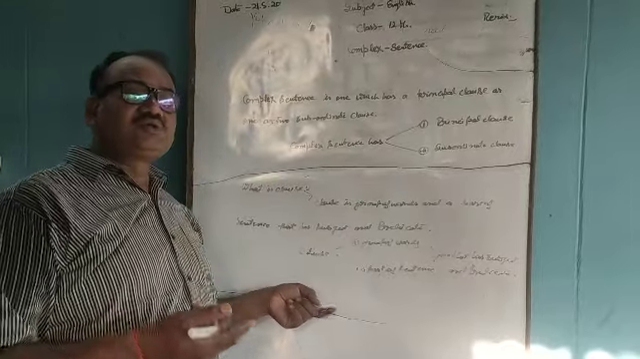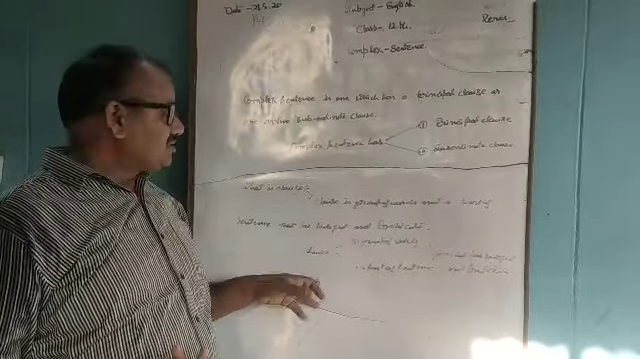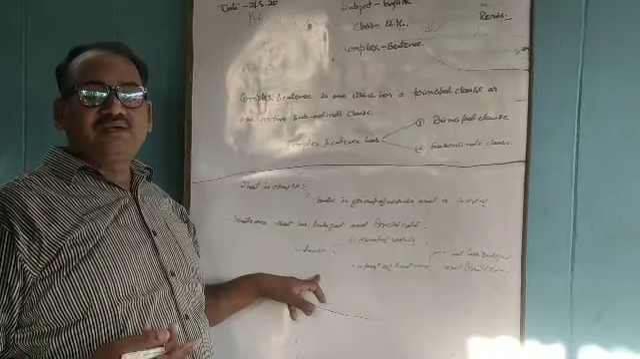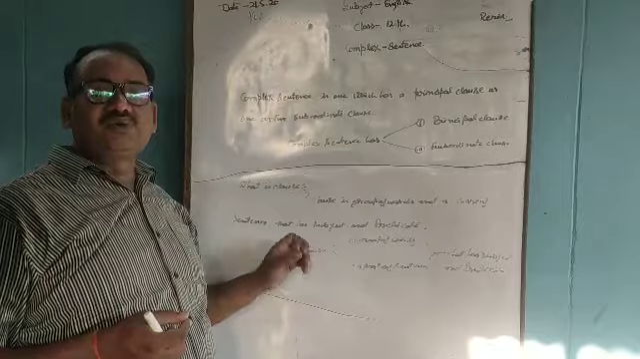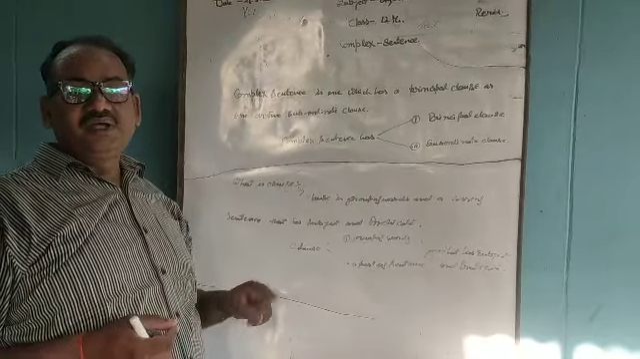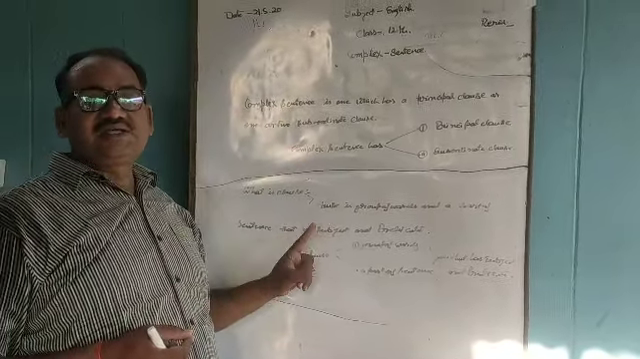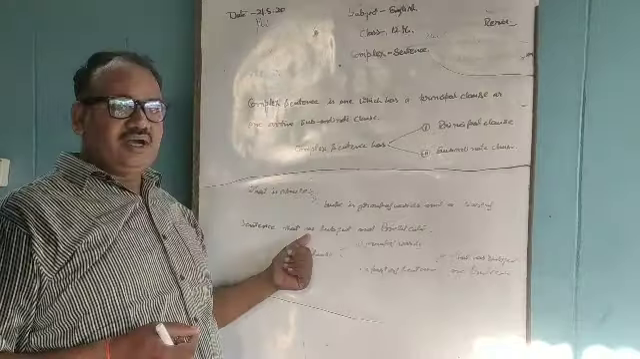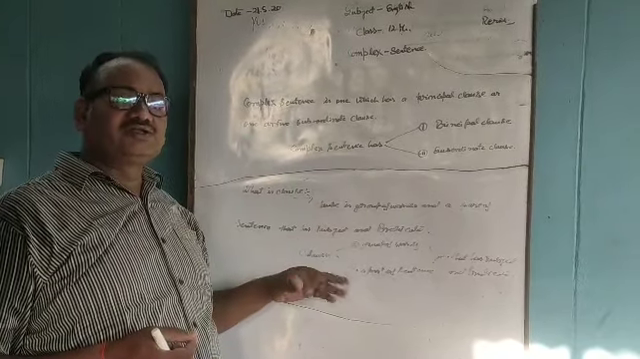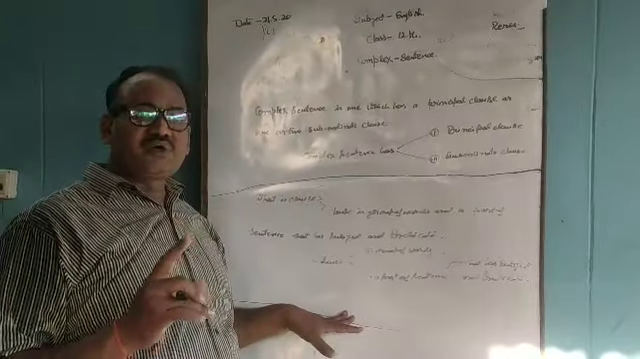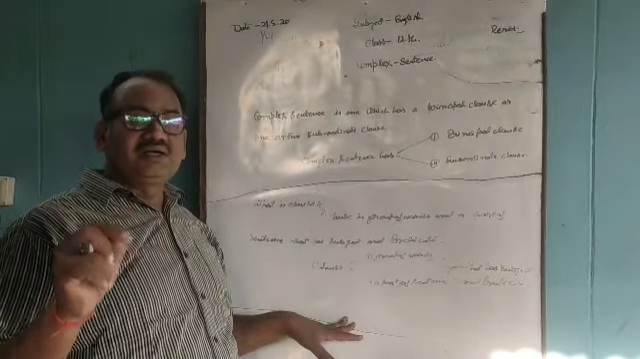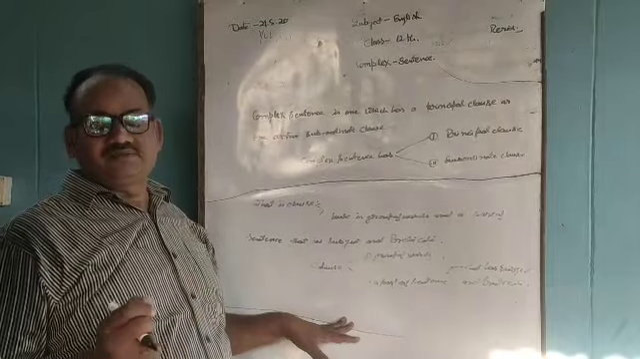Noun clause is that clause which has subject and predicate of its own and does the work of noun in this sentence. Adjective clause is that clause which has subject and predicate of its own and works in sentence of adjective. Adverb clause is that clause which has subject and predicate of its own and always works of adverb in the sentence. That's all.